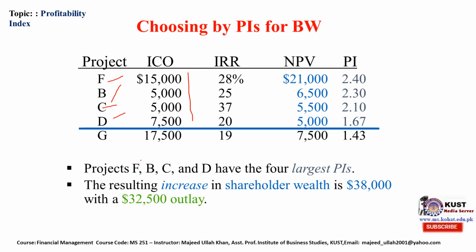So projects F, B, C, D have the four largest profitability indexes. The resulting increase in shareholder wealth is 38,000 with an initial outlay of 32,500. So we will increase the wealth of the shareholders by 38,000.